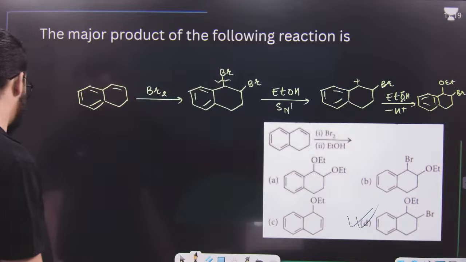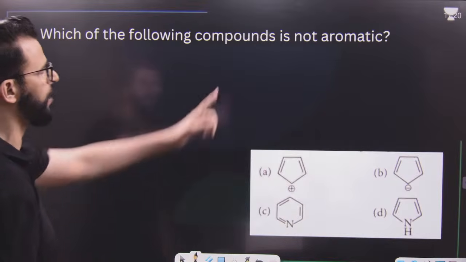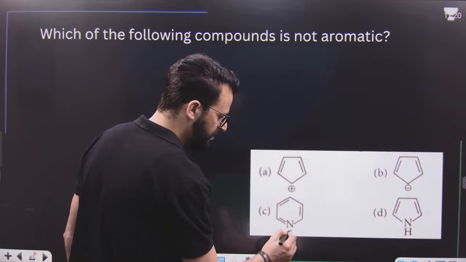Is this reaction clear to you? Then, my dear lovely students, which of the following compounds is not aromatic? Very simple. This is aromatic. Pyridine, this is pyridine, this is aromatic.